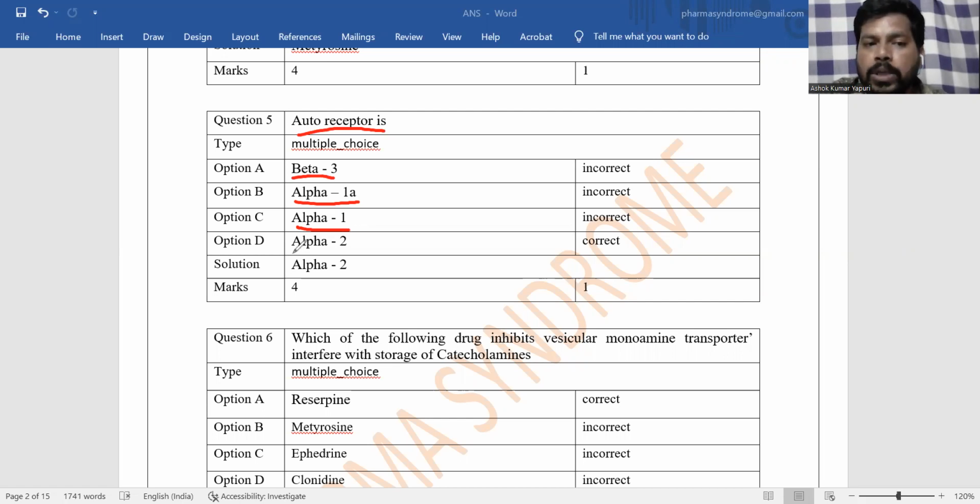And alpha 2 receptors are present in the central nervous system, and alpha 2 receptors are autoreceptors, which inhibit release of their own neurotransmitter. When alpha 2 receptors are activated, what will happen? There is no release of neurotransmitter. When alpha 2 receptors are activated, there is inhibition of noradrenaline release. And alpha 2 receptor agonists act as antihypertensive drugs like methyldopa as well as clonidine.